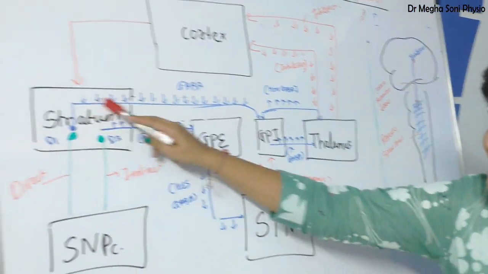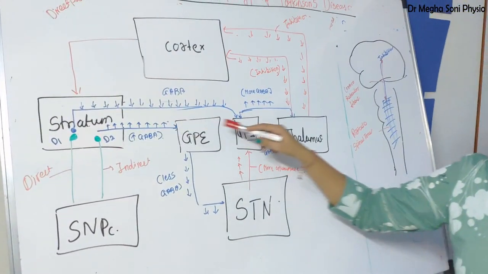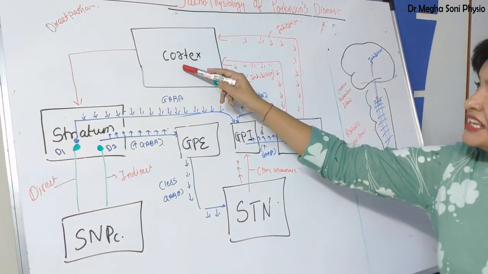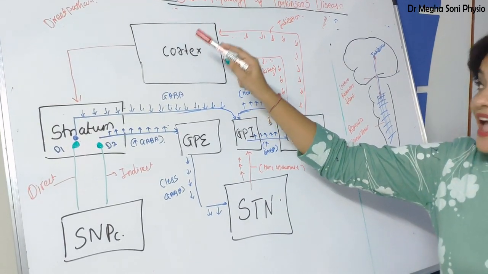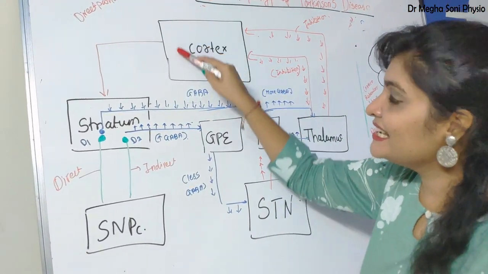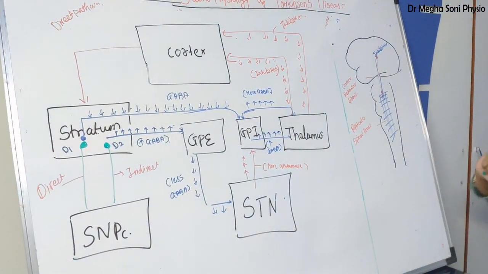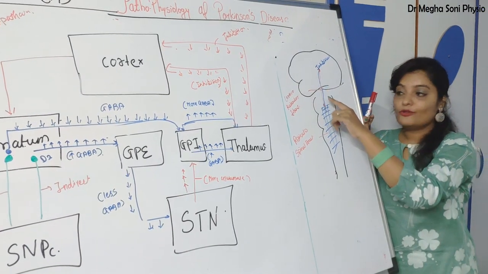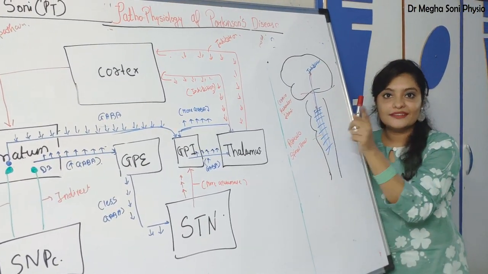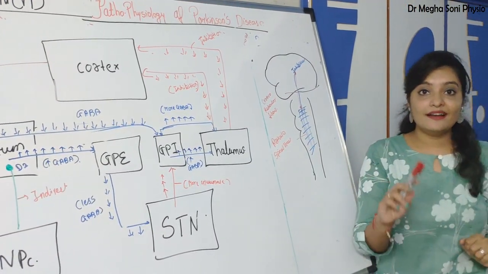You can see the direct pathway and indirect pathway both lead to inhibition of the cortex. As the cortex is inhibited, it is now not able to control the reticulospinal tract.